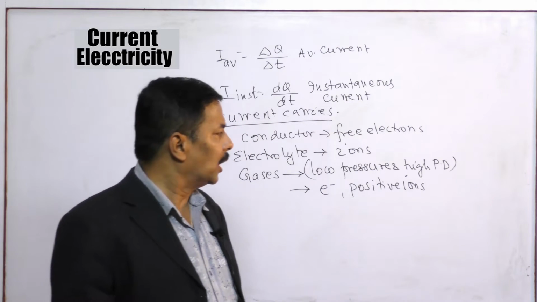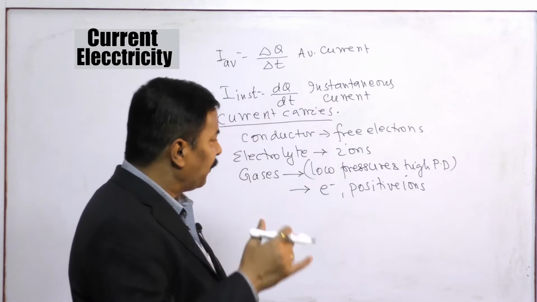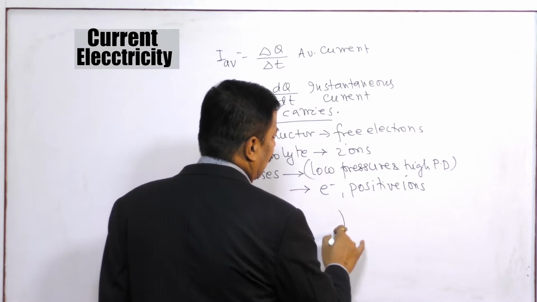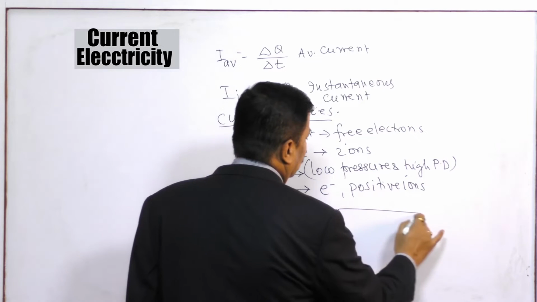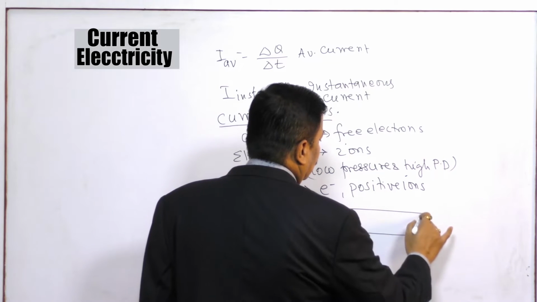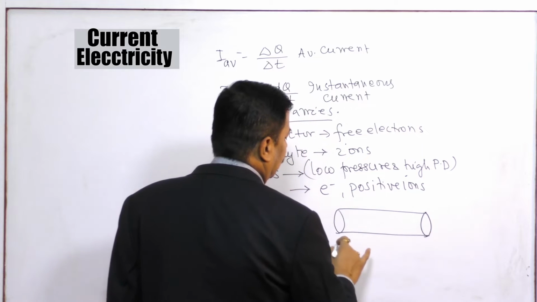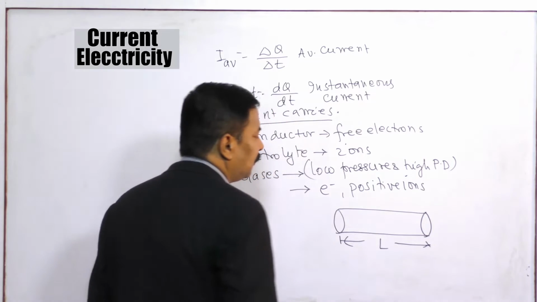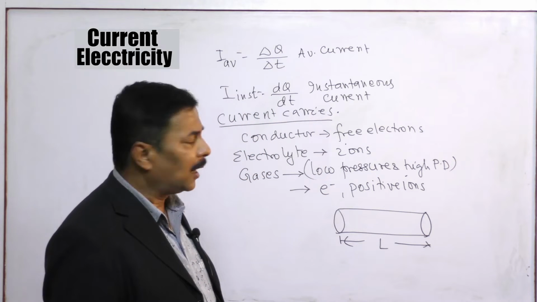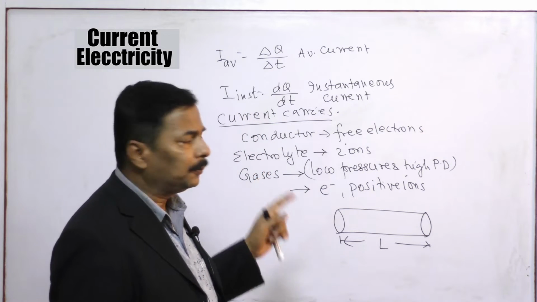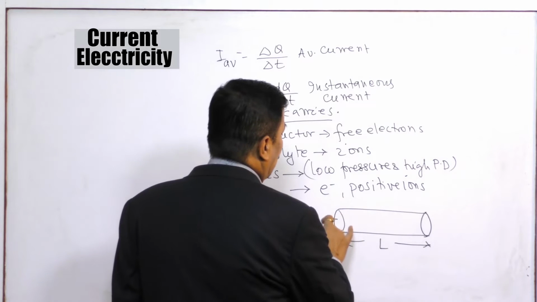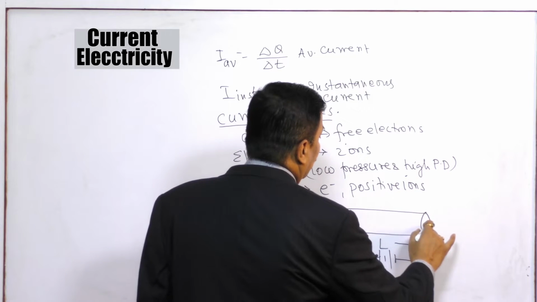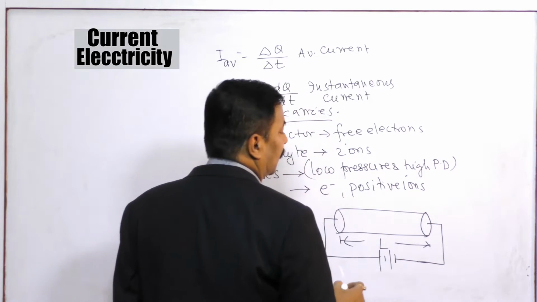So what I want to tell you here is drift velocity. Suppose this is a conductor whose length is L. Inside the conductor, the electric field is 0. Now I have applied a potential difference with the help of a battery across the ends of the conductor.